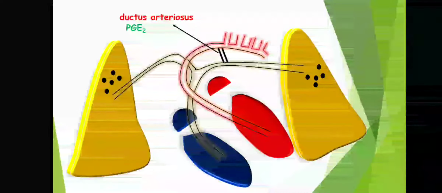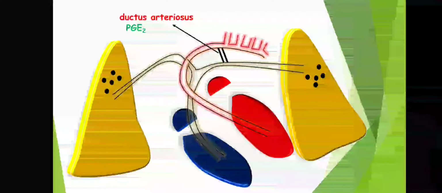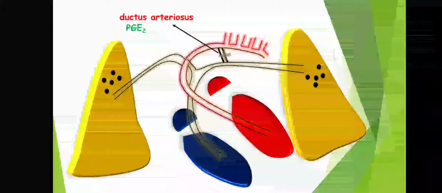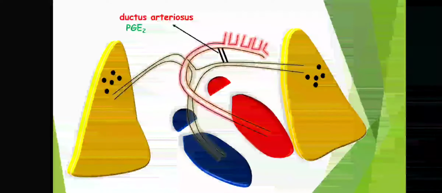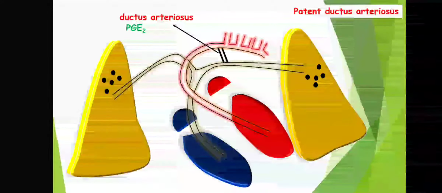Okay. So basically this ductus arteriosus is present in the fetal life. After childbirth, this ductus arteriosus should be closed off. But sometimes what happens, after childbirth also this ductus arteriosus is not closed, it remains open. This condition is known as patent ductus arteriosus. And if the ductus arteriosus remains open, then what will happen?